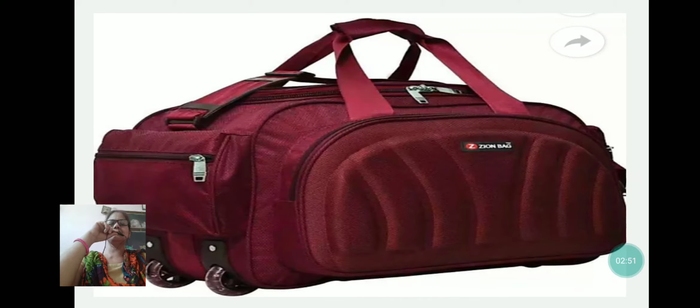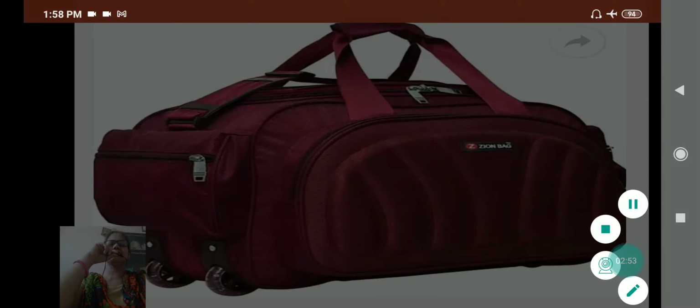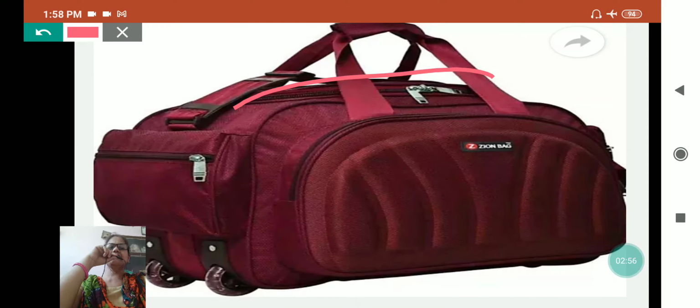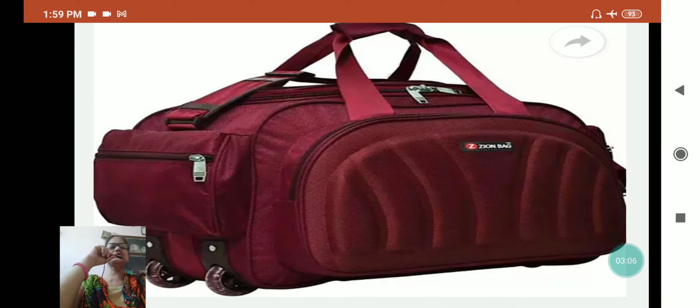Suppose in the middle chain we are keeping the clothes. Here we can keep slippers. Here the things which we use every day, suppose soap, brush, paste, isn't it? So these are the bags which do the work of storage when we go from one place to another.